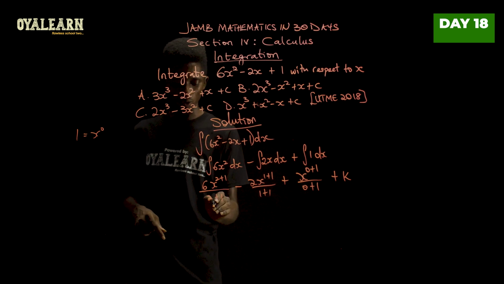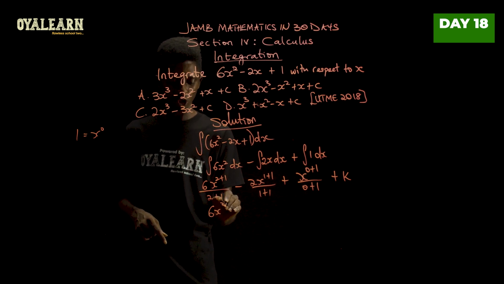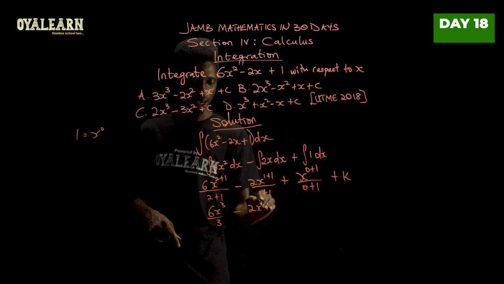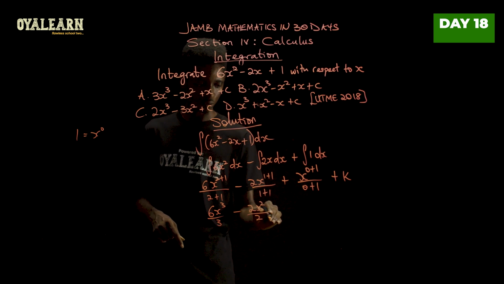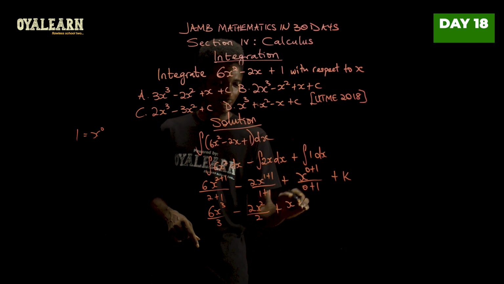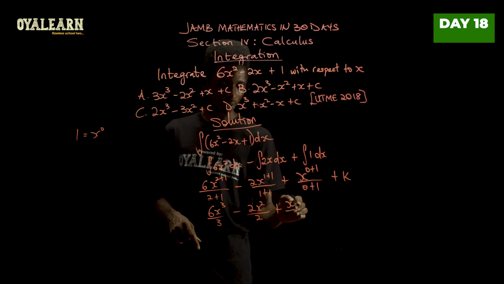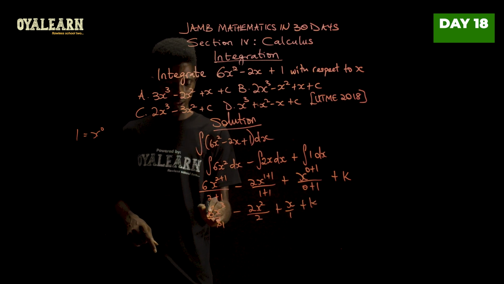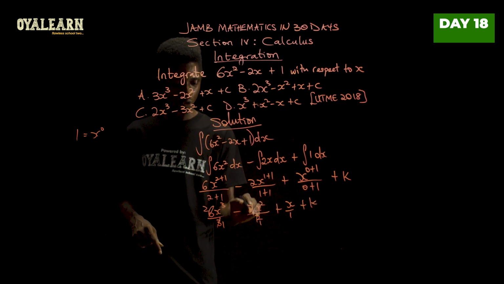Now, working with this, we would have 6x cubed over 3 minus 2x squared over 2 plus x over 1 plus k. Now, 3 here 1, 3 here 2. 2 here 1, 2 here 1.